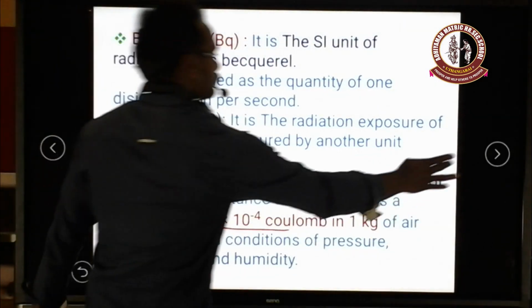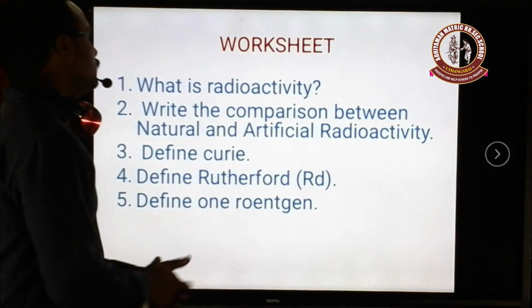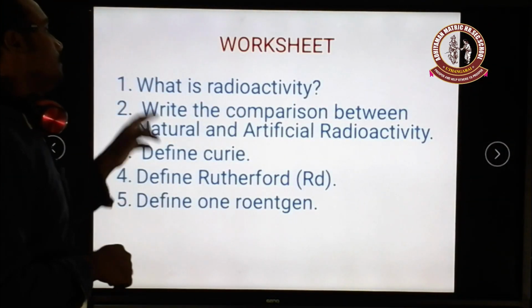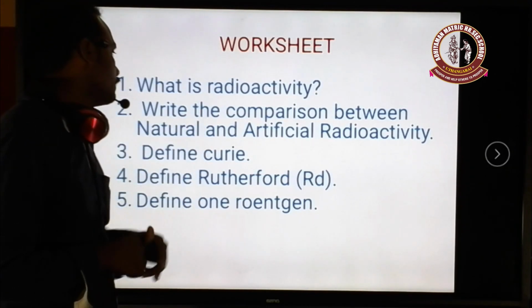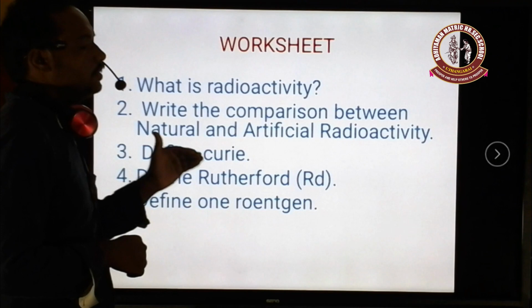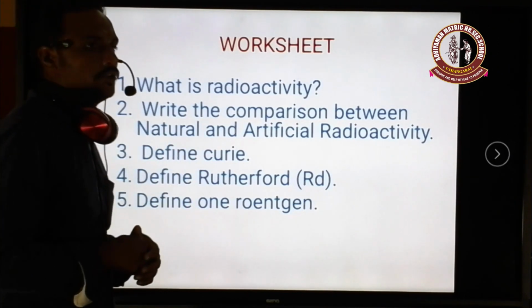And recapitulation: today we have seen what radioactivity is, the comparison between natural and artificial radioactivity, and the units used for measuring radioactivity.